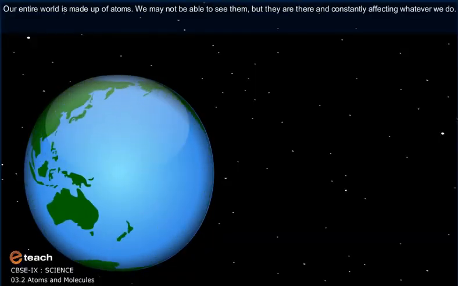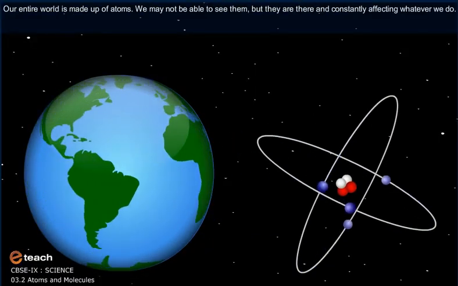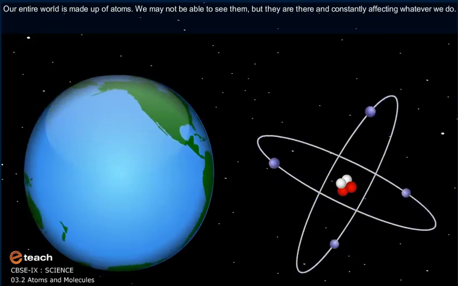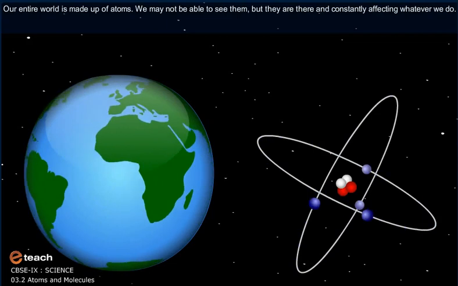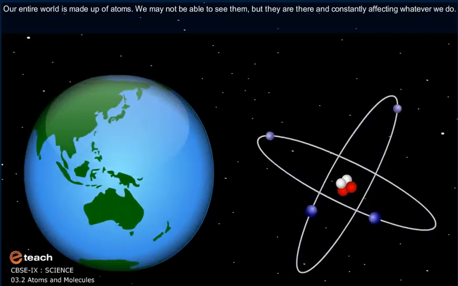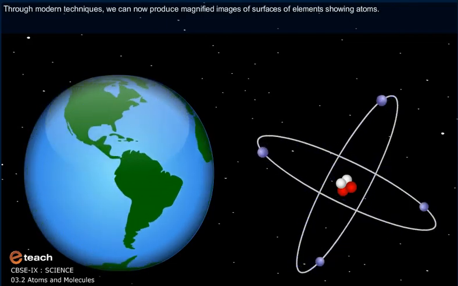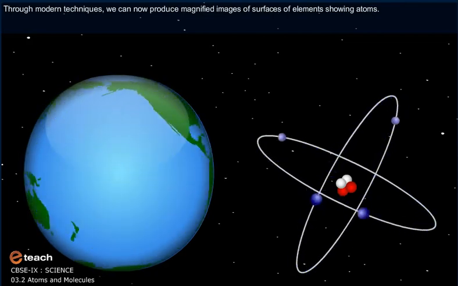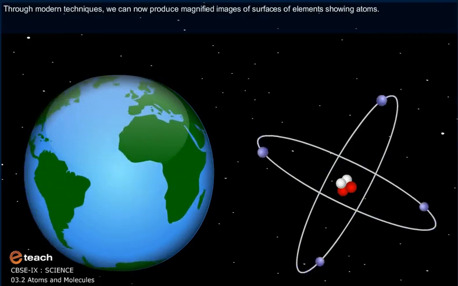Our entire world is made up of atoms. We may not be able to see them, but they are there and constantly affecting whatever we do. Through modern techniques, we can now produce magnified images of surfaces of elements showing atoms.